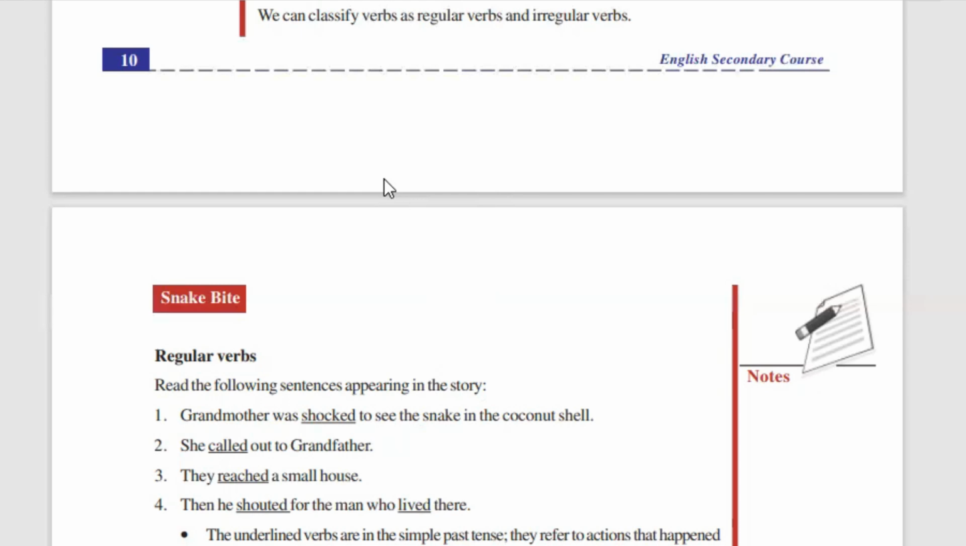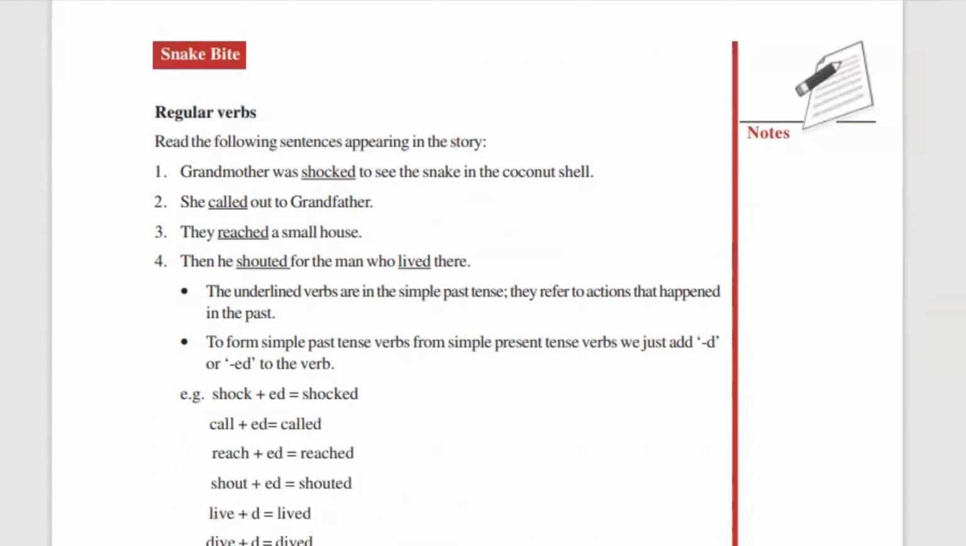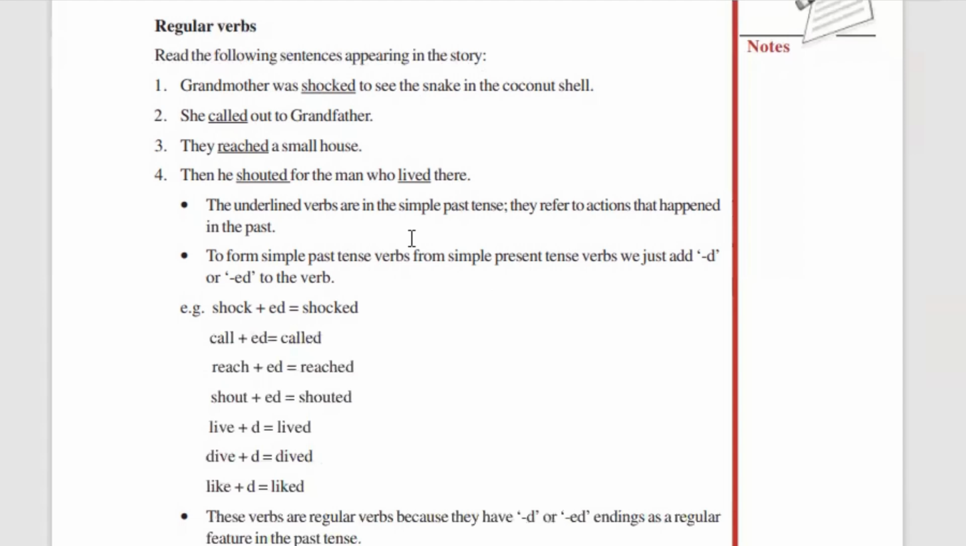They are called regular verbs and irregular verbs. We are going to study two kinds of verbs, regular verbs and irregular verbs. So let's see what are regular verbs and what are irregular verbs. See over here.